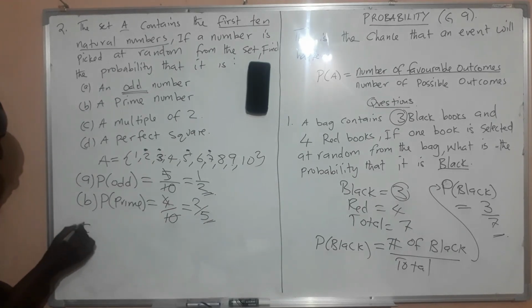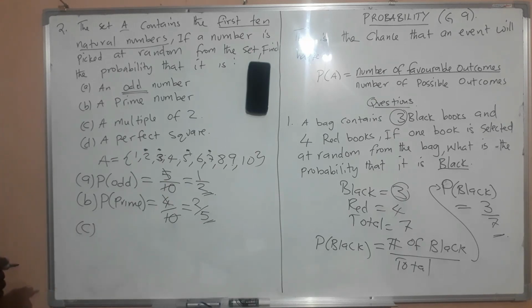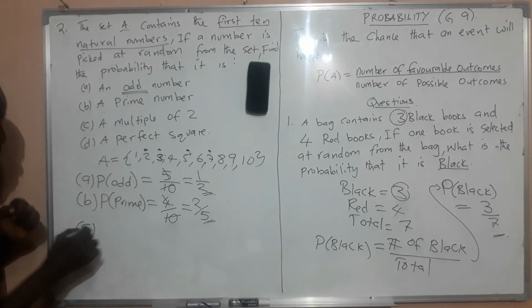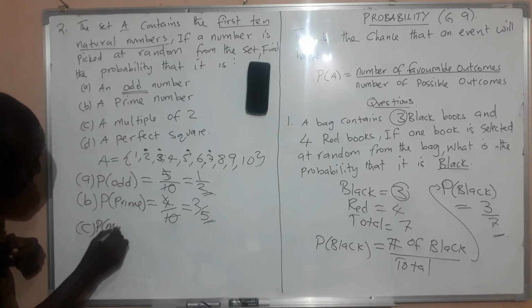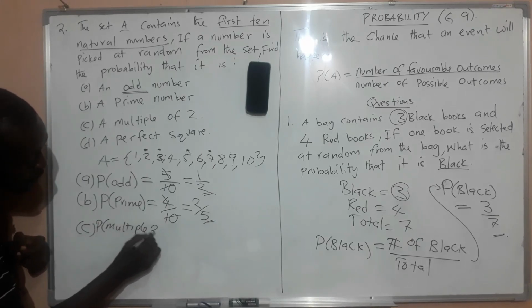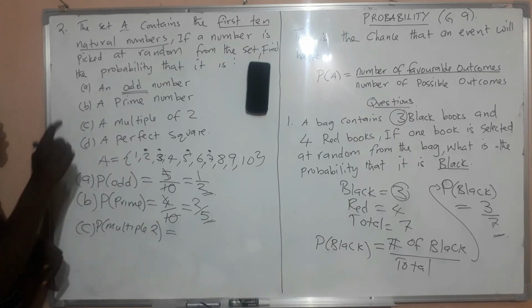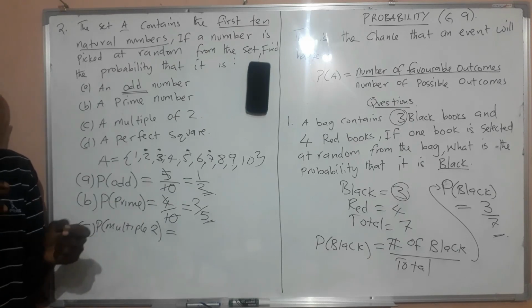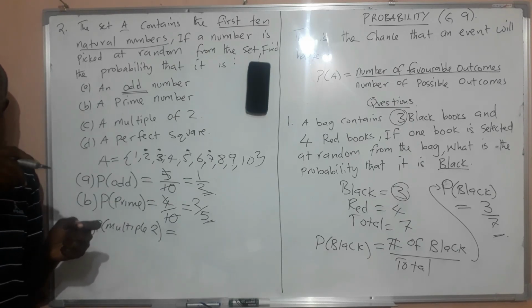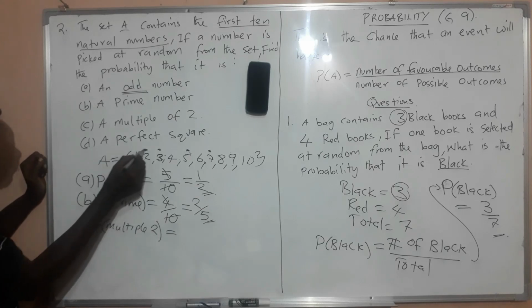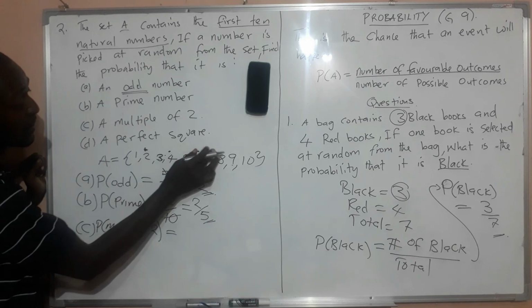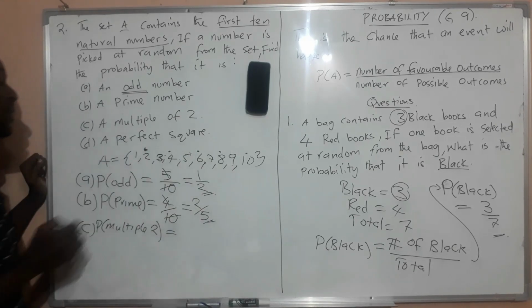And then here we go to C. Part C of the question says, find the probability that you are going to have a multiple of 2. So the probability of a multiple of 2: you are going to count how many multiples of 2 you have there. Now, in case you don't know what multiples of 2 are, those are the numbers that you get when you multiply a number by 2. So for example, you have 2 itself, you have 4, 6, 8, and 10. Those are the multiples of 2.